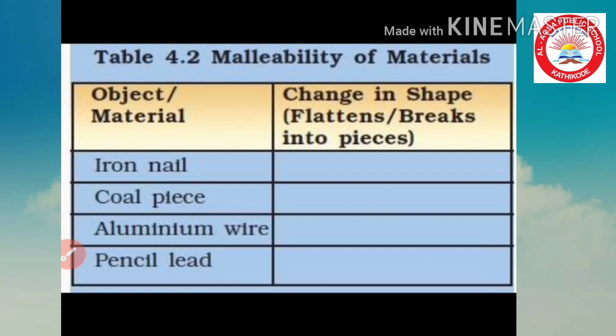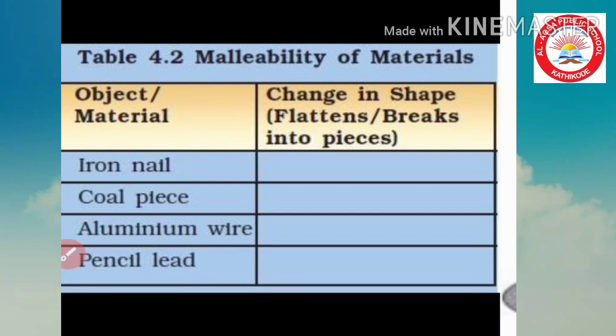First we can take an iron nail. Then with a hammer we have to beat the iron nail and observe the change in shape. Is there any change in shape when it is beaten with a hammer? Then the same activity we can continue with the coal piece, aluminium wire, pencil lead and write your observation in this table.